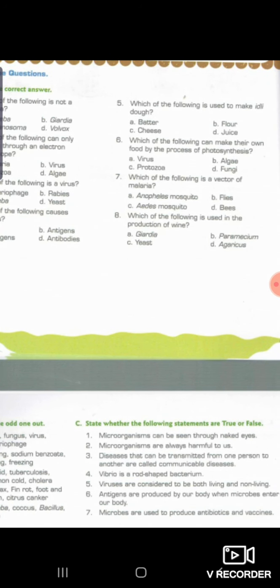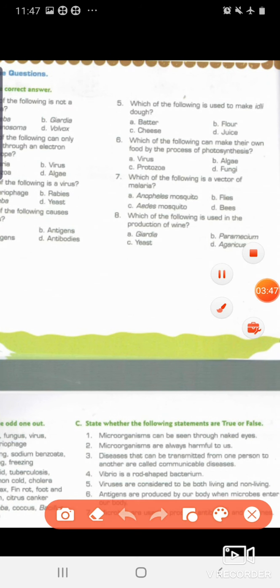Next is true and false. Microorganisms can be seen through naked eyes. That is false. Microorganisms are always harmful to us. That is also false. Diseases that can be transmitted from one person to another are called communicable diseases. Yes, true. Vibrio is a rod-shaped bacteria.